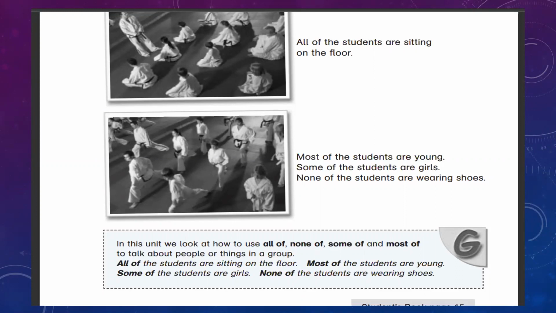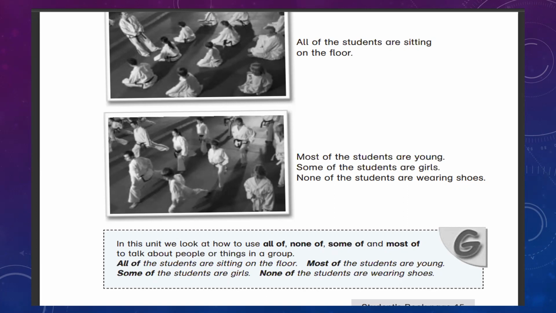In this unit, we look at how to use all of when we are talking about any group. There are certain things that we notice about some or few or most or all of the units of that picture or group. So to talk about people or things in a group, we use all of, most of, some of, and none of.